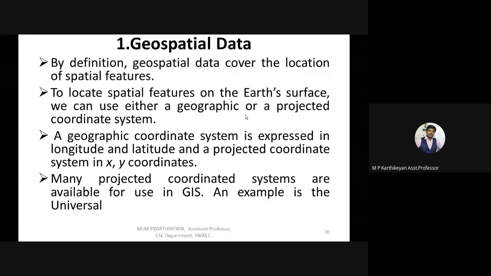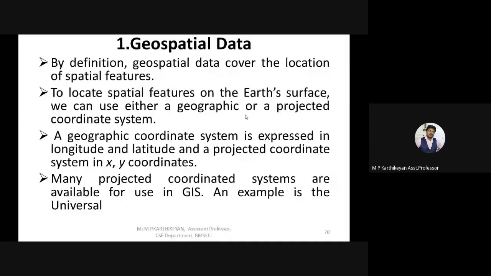I'll just remind you about latitude and longitude again. Latitude means going from east to west or west to east. Whichever lines are horizontal, that is called latitude. And the longest latitude is called the equator, which is 0 degrees.